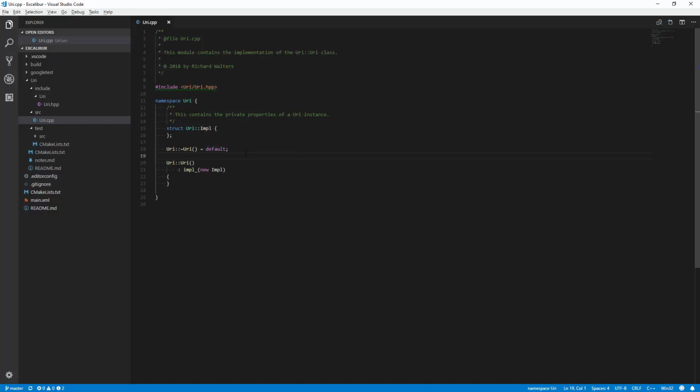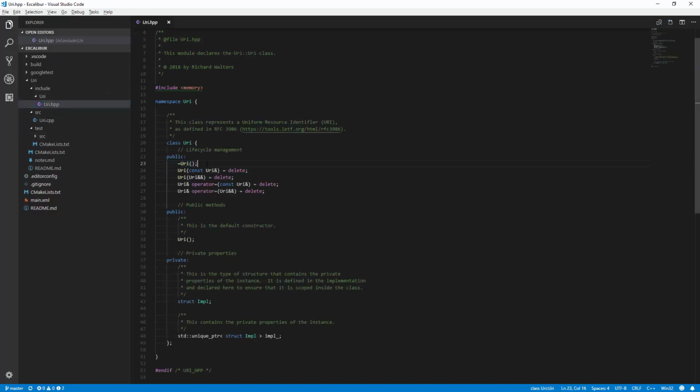empty body. Now the reason why I don't put that in the header is it's a little bit of a tricky detail with unique pointer, in that unique pointer is fine for using an opaque type as long as the constructor and destructor are external objects, not inline.